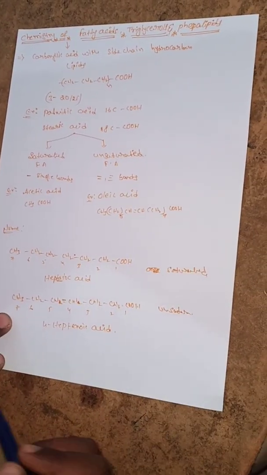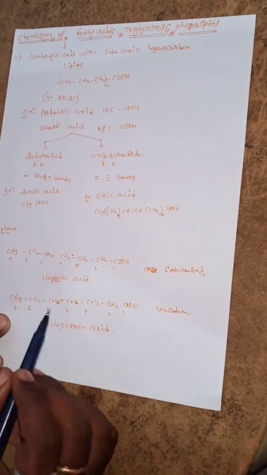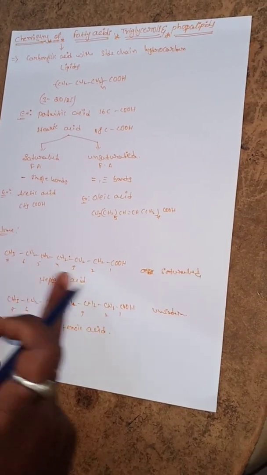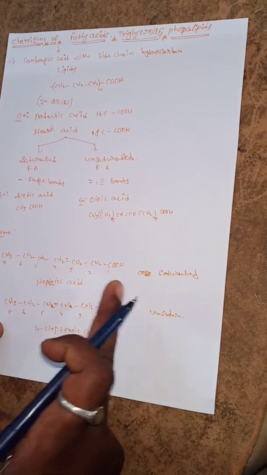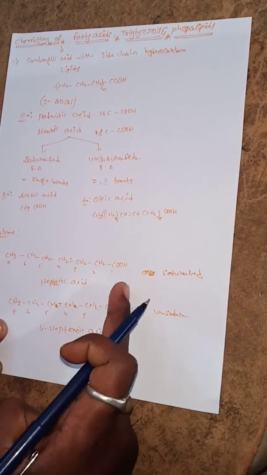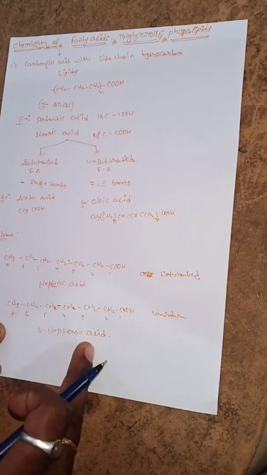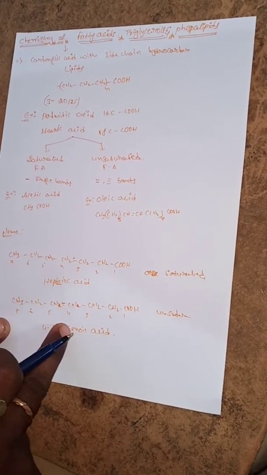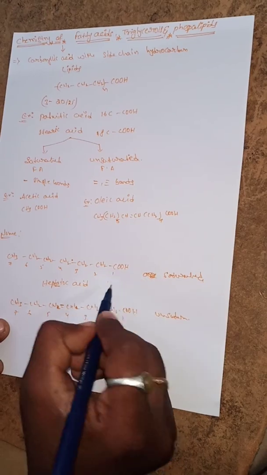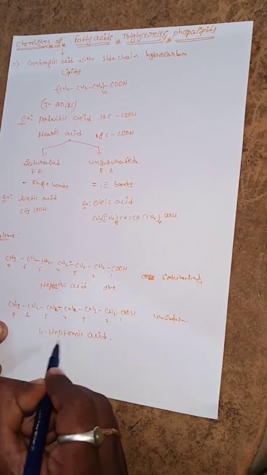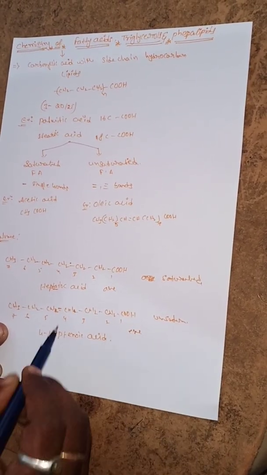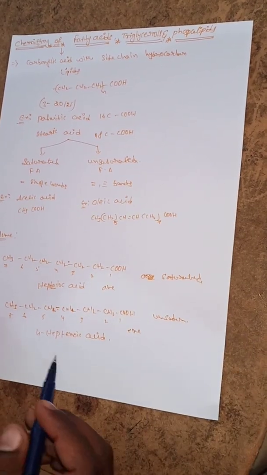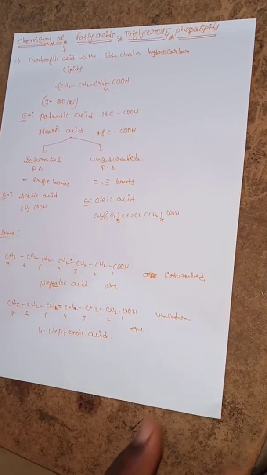So saturated and unsaturated are decided depending upon the double bond and single bond. The nomenclature numbering is given from the left side of the structure, with the lowest number given to the functional group in both structures. So what is the main difference between these two structures? Here all are single bonds, here there is a double bond. Single bonds means ane, double bond means ene. Double bond means unsaturated. This is about the chemistry of the fatty acid.